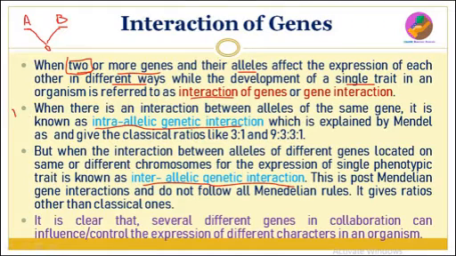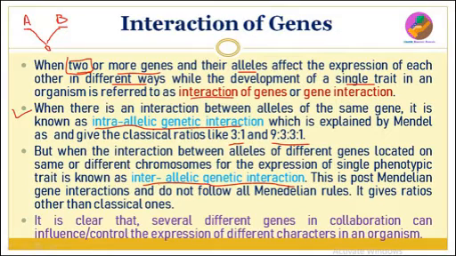In the last few videos on Mendelism, we discussed this intra-allelic genetic interaction, and this particular interaction will give us the ratios like 3:1 and 9:3:3:1. So this is known as intra-allelic. Why is it called intra-allelic? Because these are the interactions between the alleles of the same gene.